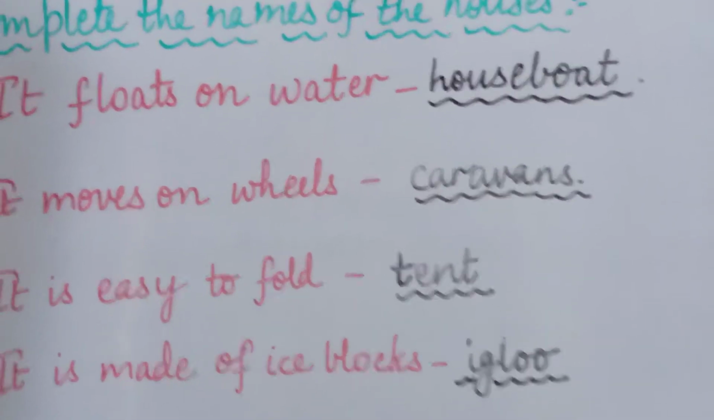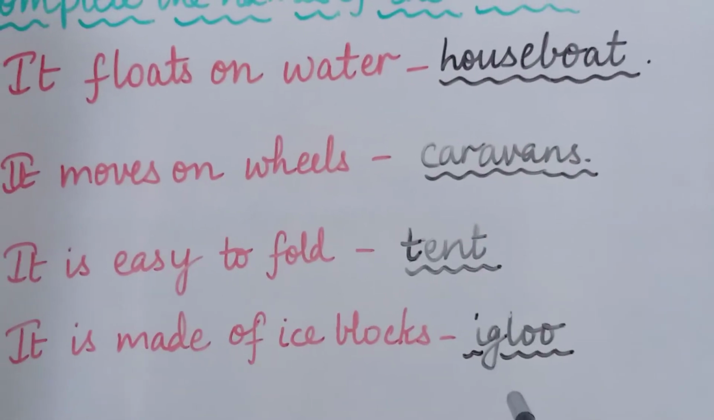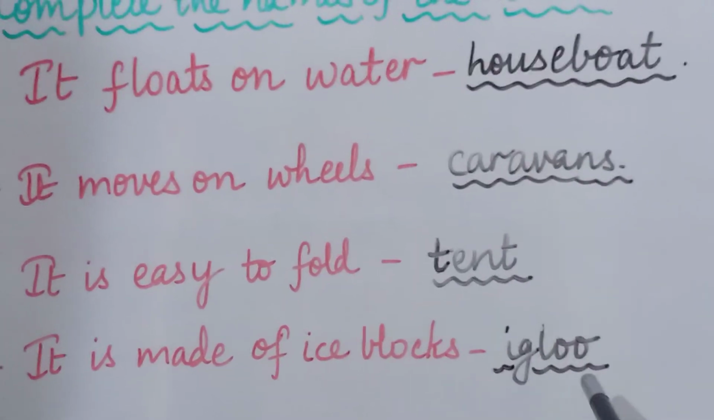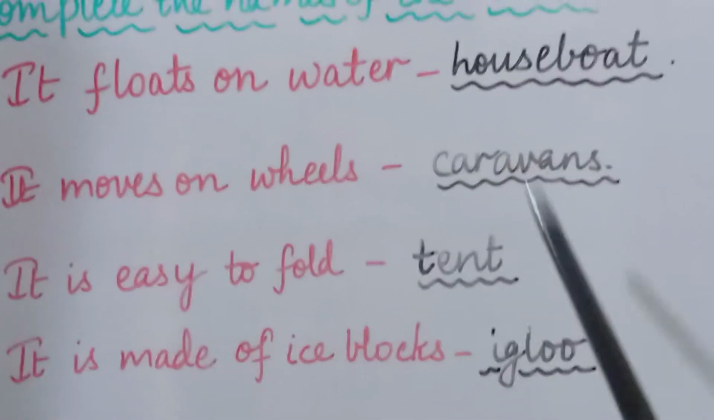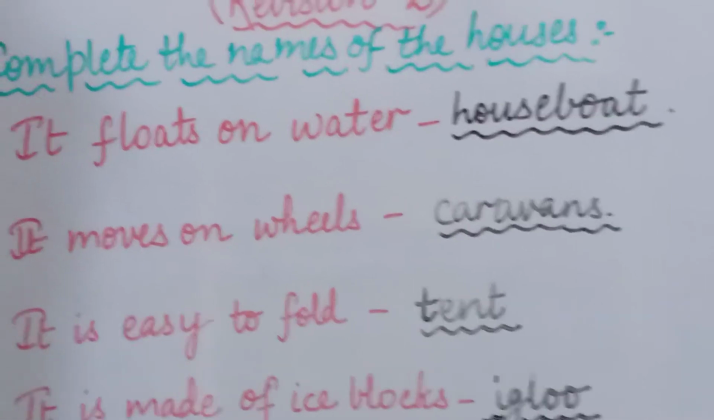And it is found in cold places, okay, where there is a lot of ice. There only we can make an ice house, that is igloos, okay. I hope you all have understood. Once again I am repeating.